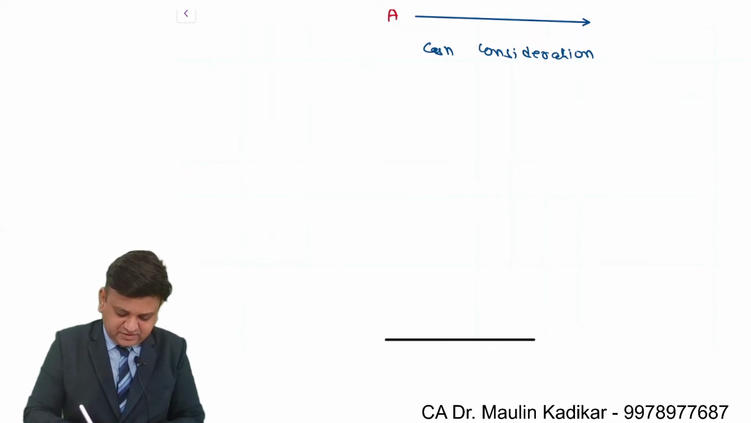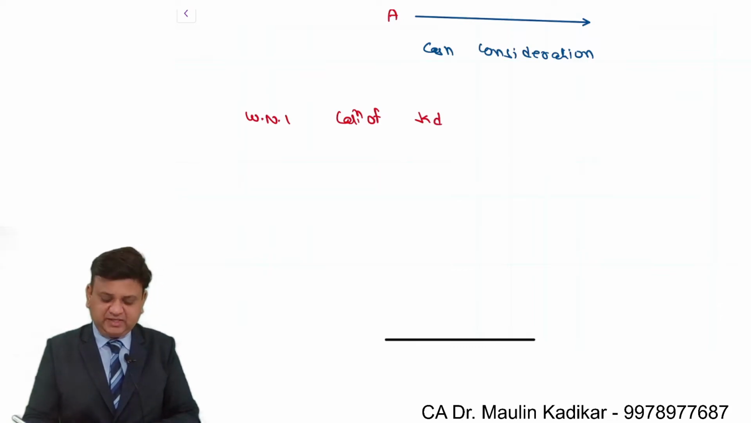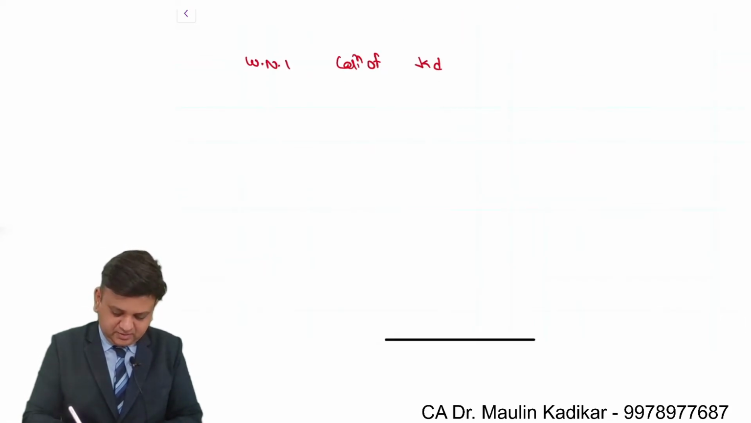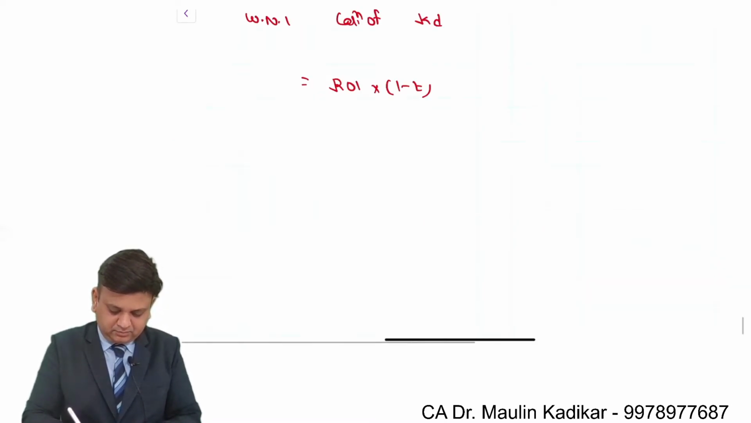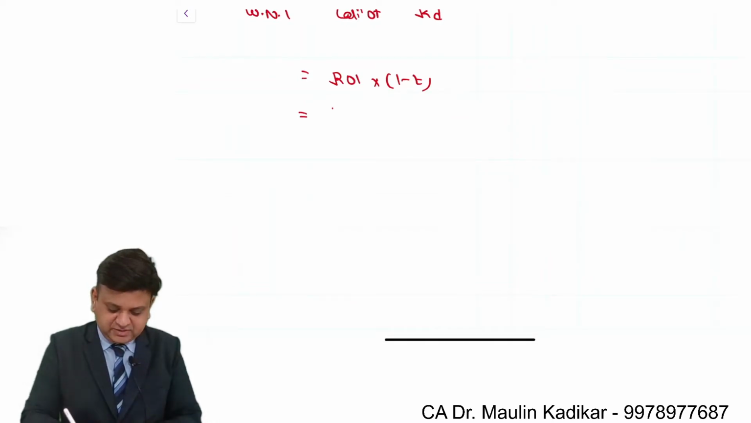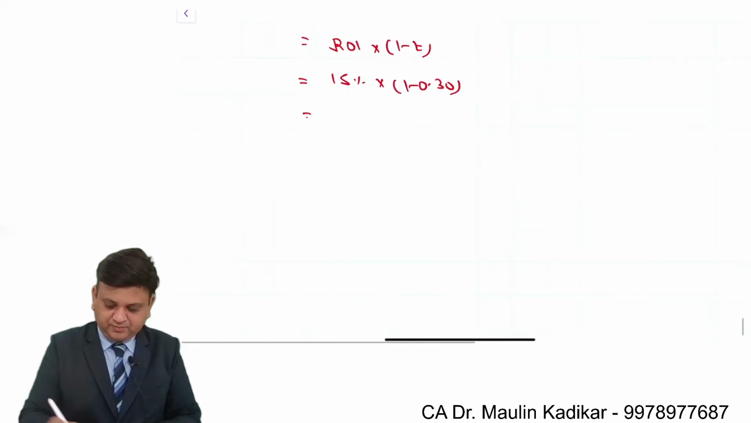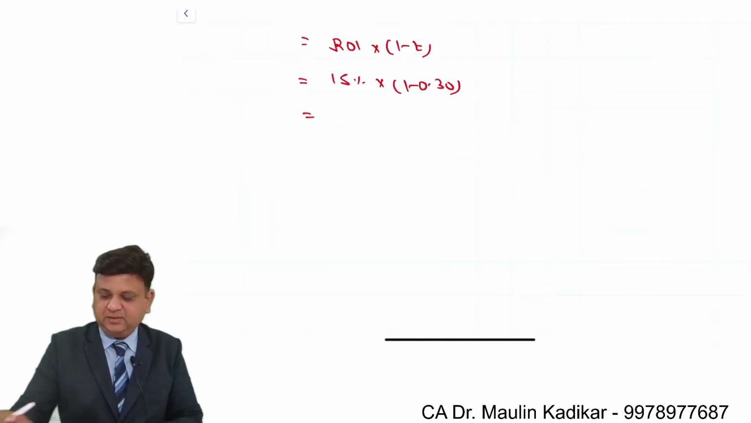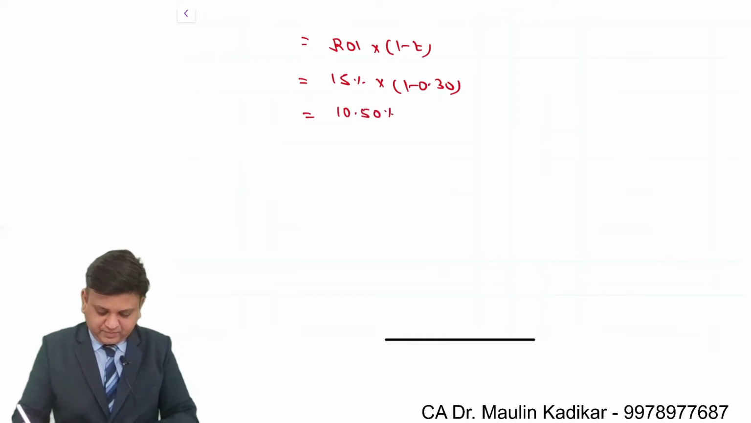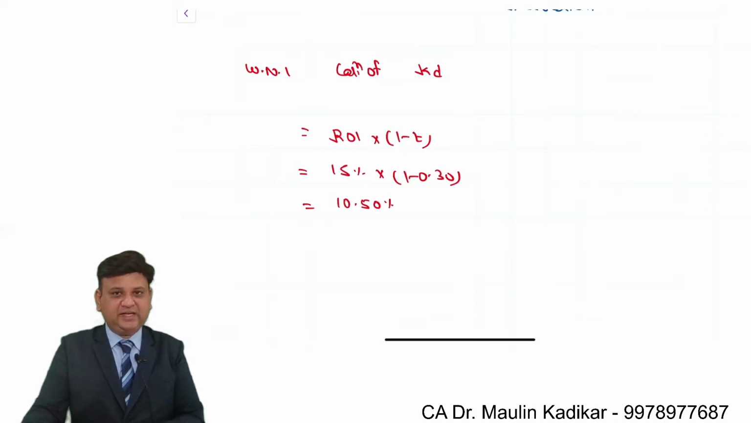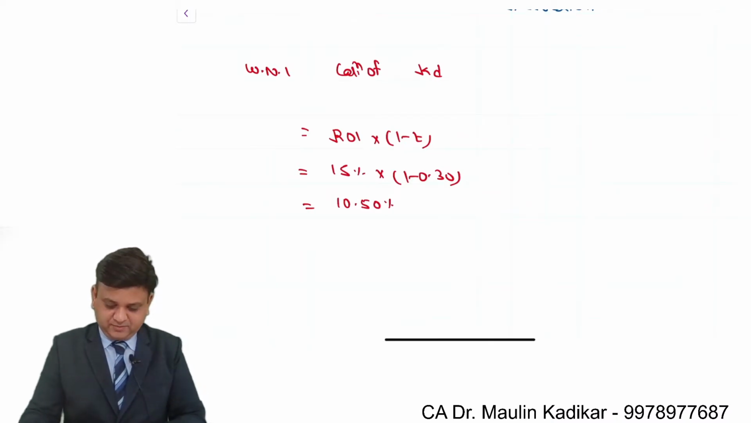So we will have the first working note, calculation of KD, that is cost of debt financing, that we study in the chapter of the cost of capital, that is rate of interest into 1 minus T. What is the rate of interest? 15%. And what is the income tax rate? It is 30%. So 15 into 0.7 comes to 10.5. This is the way cost of debt financing is calculated. That is the first working note.